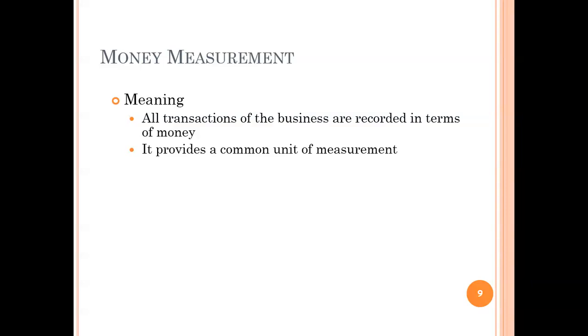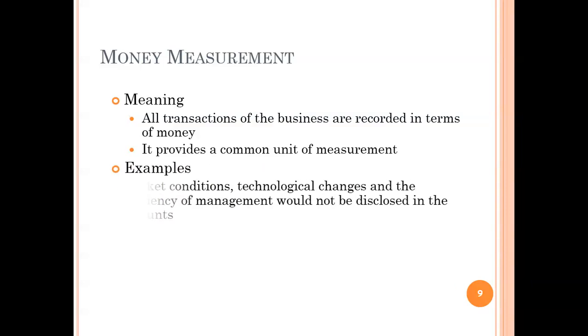In other words, money is a common denominator in recording and reporting transactions. This concept makes accounting information more meaningful. It provides a common unit of measurement for analysis of financial statements. So all the transactions measured in terms of money will be recorded in the books of accounts.